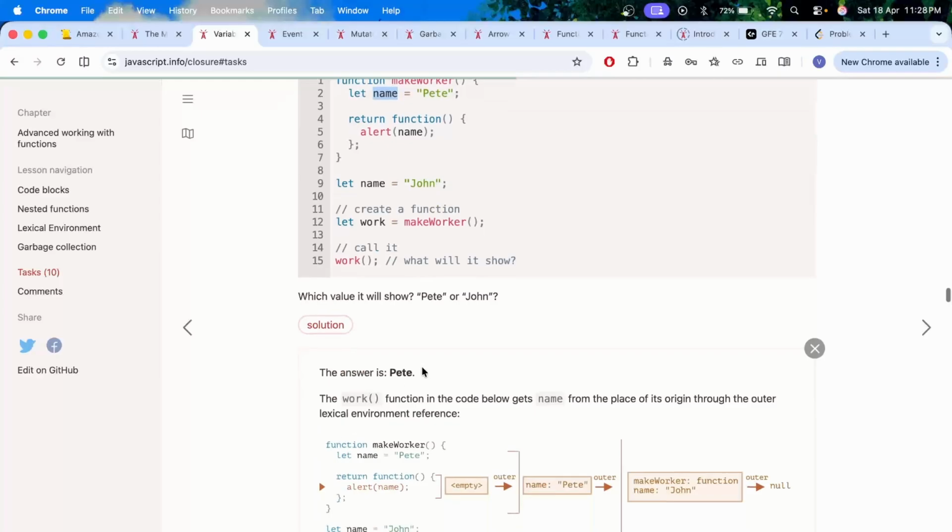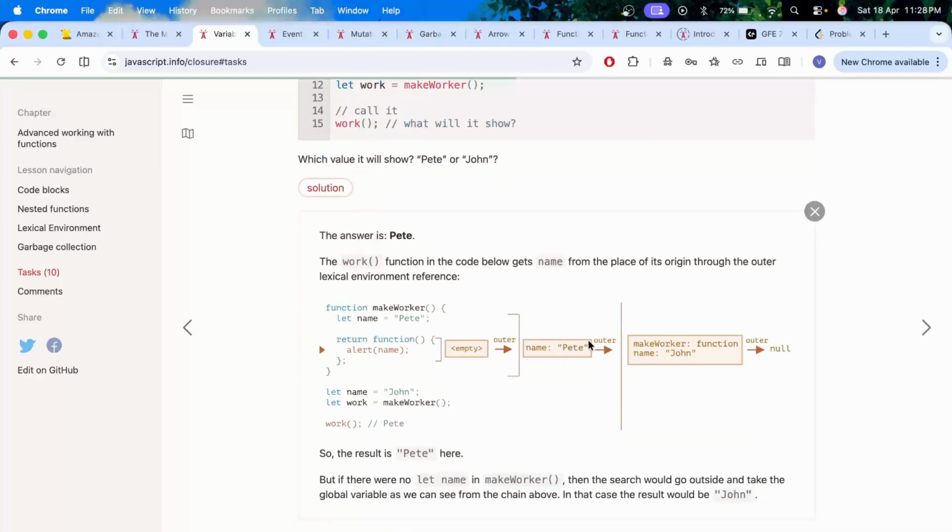So the answer is Pete. You can understand from the diagram over here. Here it is not finding name, it goes to the outer scope, it finds name Pete, and it uses this. If there were no let name in make worker, then the search would go outside and take the global variable.